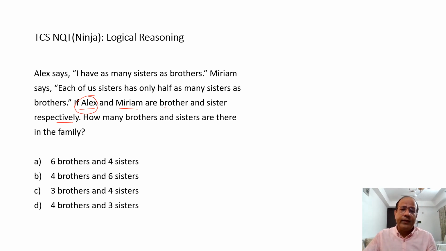Okay, so there are a few males and a few females, and they happen to be brothers and sisters. And what does it talk about? I'll read the first sentence again. I have as many sisters as brothers. So let's say there were n male members, and this one was Alex. Once this one is Alex, what is the leftover? Alex would have n minus 1 brothers.